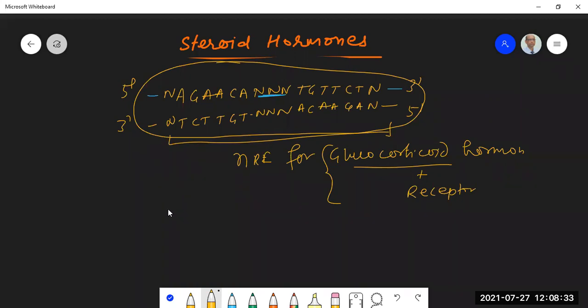And this is the biochemical basis of how the steroid hormones act. We have taken one example. Other steroid hormones will also work the same way. They will have a specific receptor in the cytoplasm. The receptor has one common feature, that they have a conserved DNA binding domain, with the help of which the receptor hormone complex will go and bind to the DNA. They don't